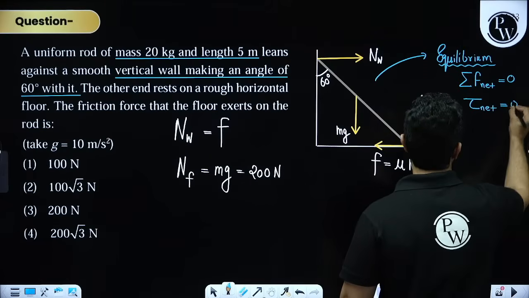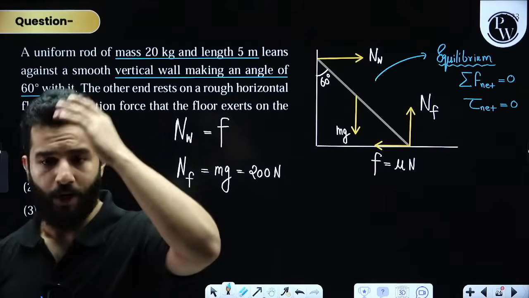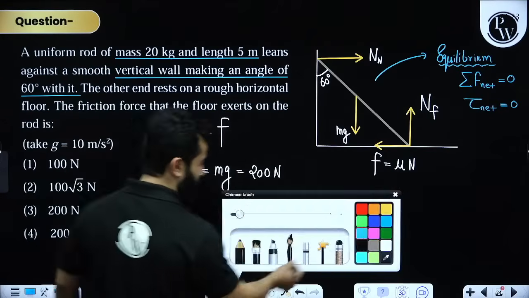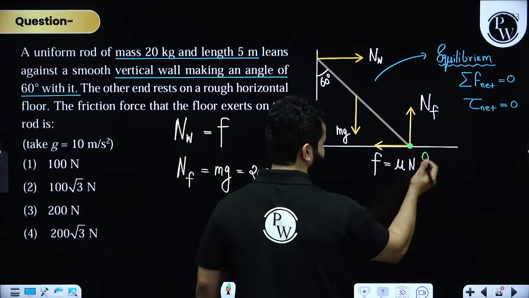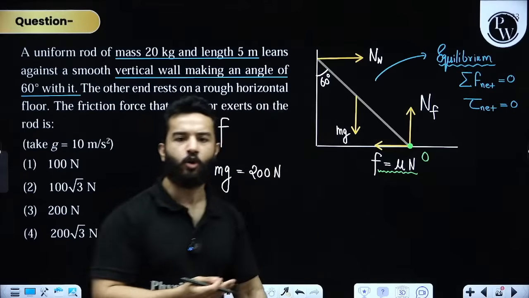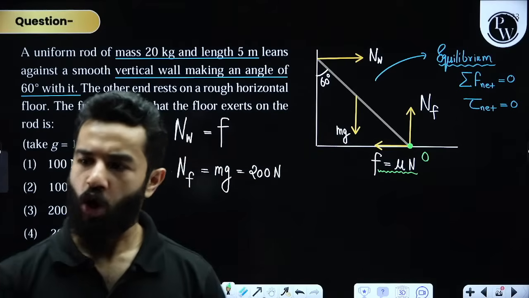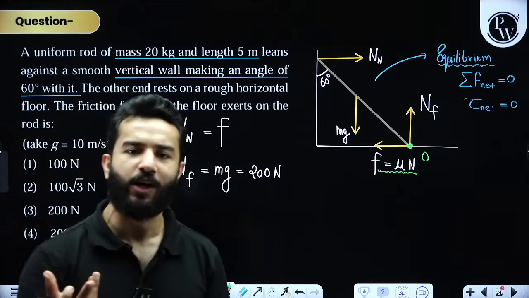Now it is up to you to choose a point. I am going to choose my point as this. Now you might say, sir, we actually want to find out friction and you are choosing point O, so the torque produced by friction will become 0. How will you be able to find friction?